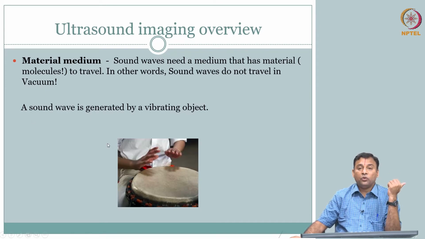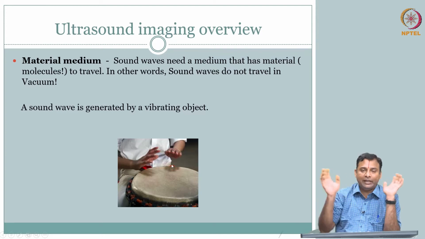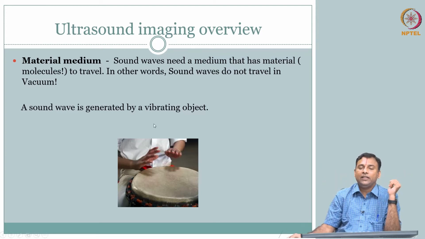So a sound wave can be generated by vibrating objects. You need a material medium, otherwise even if you tap, if there is no medium, there won't be any sound generated. So this is an important idea.